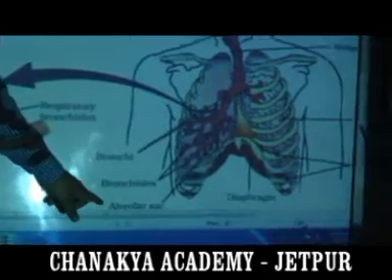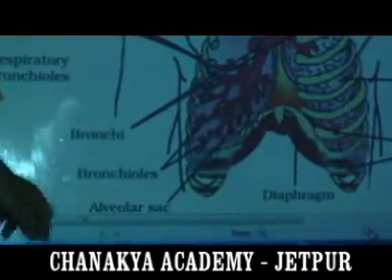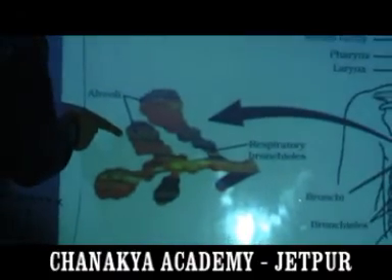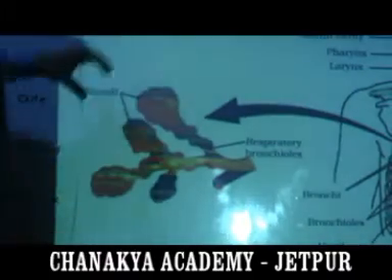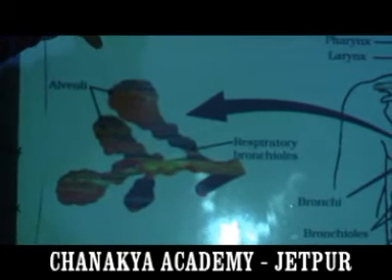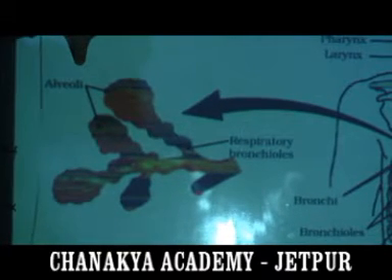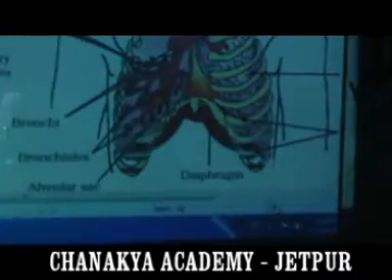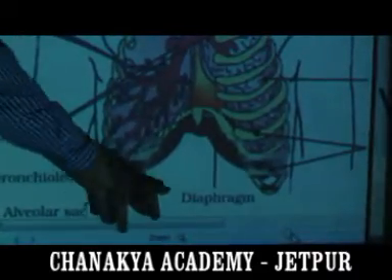Last one is alveolar sac. Alveolar sac, look at here, alveoli. It is a grapes-like structure in which oxygenated air is stored while we require it in breathing. Oxygenated air is supplied by the alveoli. Look at here, important part, diaphragm.